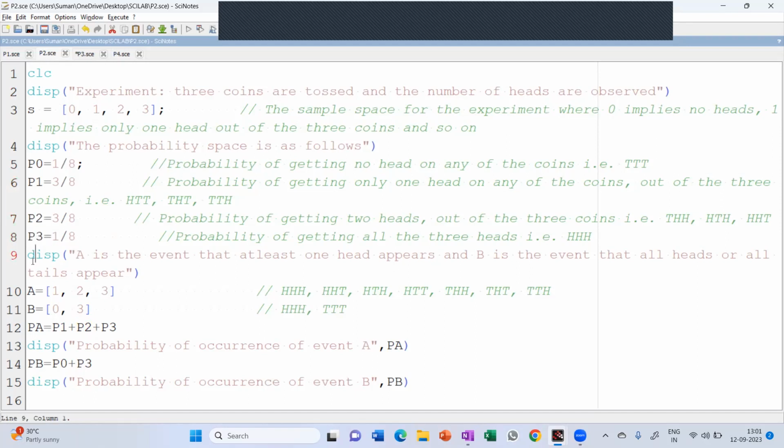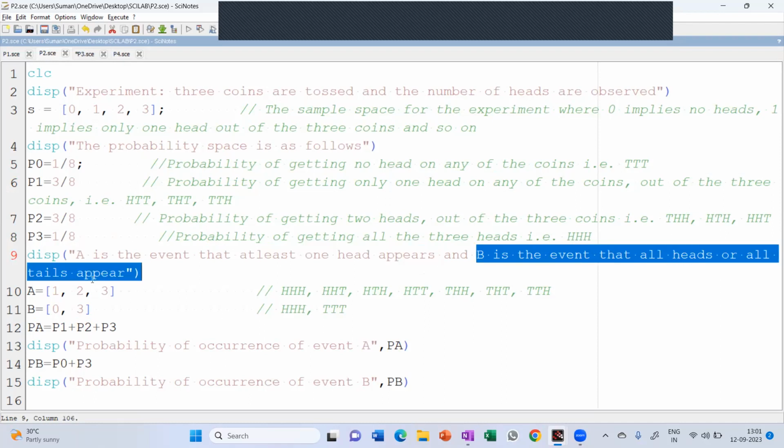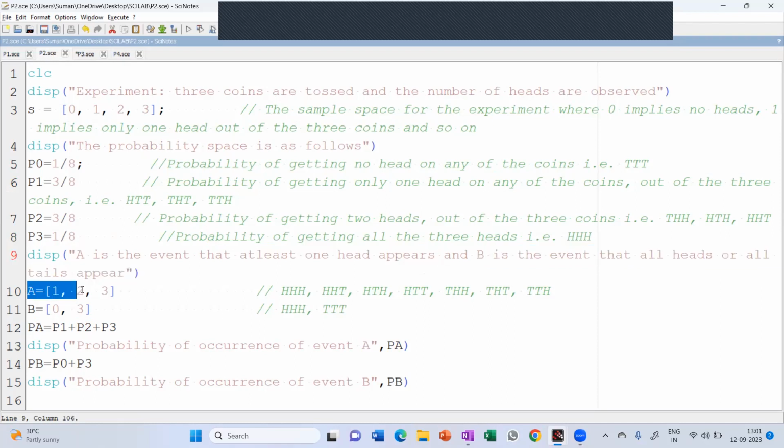In the next line, now I'm trying to answer my questions. The first question was, I should get at least one head. So I have taken one event named A. A stands for the event that at least one head appears. At least one means it can be 1 or 2 or 3, not more than 3. And B is the event of getting all heads or all tails. So in A, what all things are going to come? 1, 2, 3.